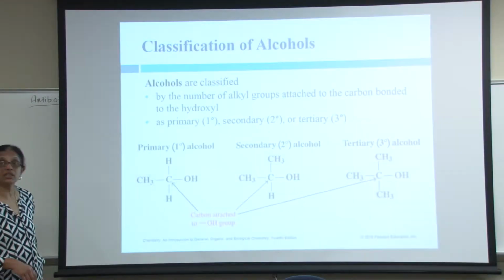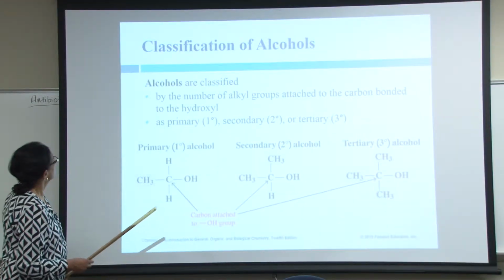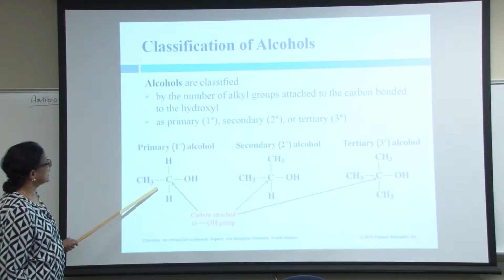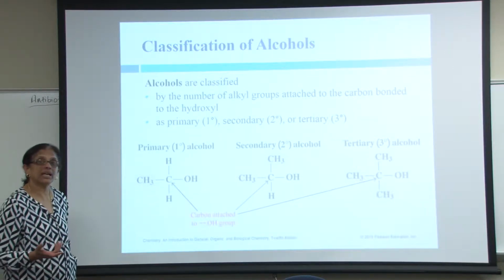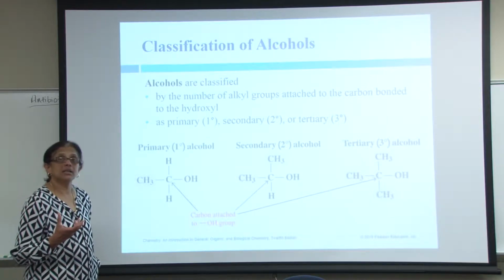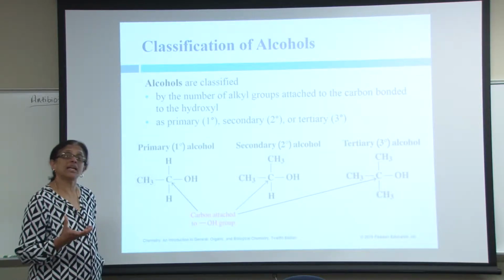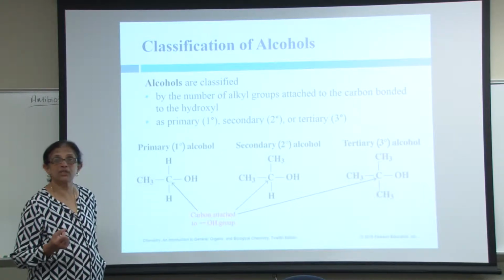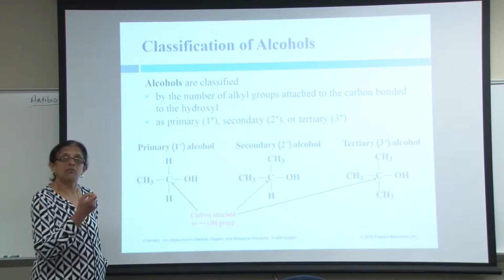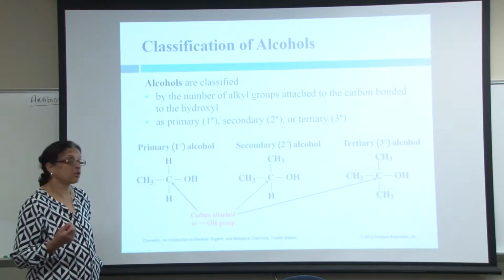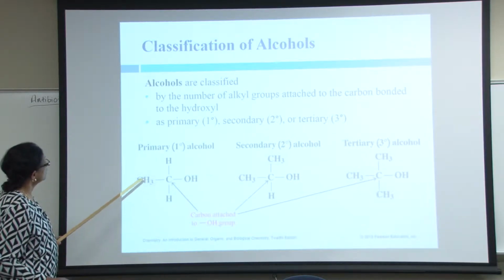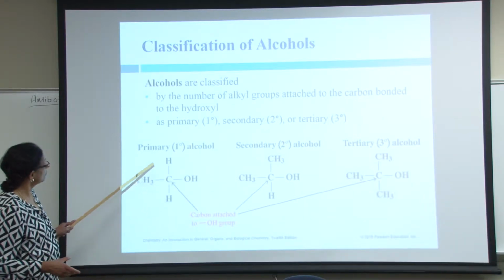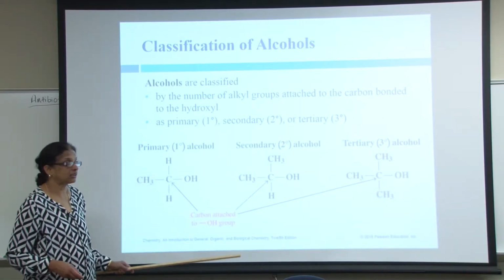So now we are continuing with alcohols. We can classify alcohols. Again, what is an alcohol? Alcohol is a hydrocarbon or organic molecule in which you have the hydroxyl functional group. One of the hydrogens is replaced by the hydroxyl. So there are three categories of alcohols: primary, secondary, and tertiary alcohols.